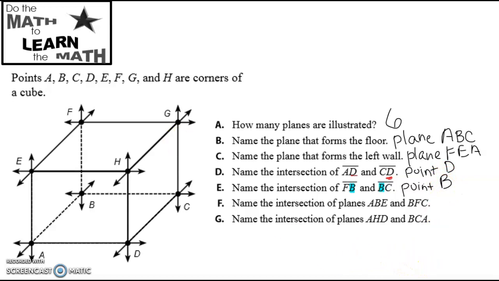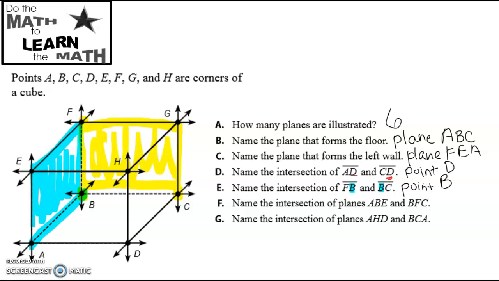Okay, name the intersection of planes ABE and BFC. Okay, A, B, and E. That's going to be this plane here. And the next plane would be BFC. Remember, two planes intersect at a line. So these two planes are going to intersect at line FB. FB, or you could also call it BF, right? Because it's a line and it extends infinitely.